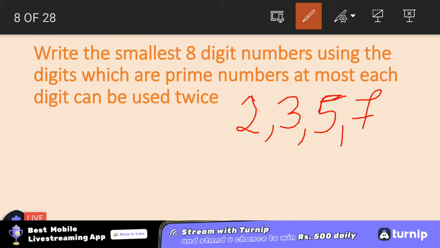Now we need to make the smallest 8-digit number using these prime numbers. Hurry up. So try making the number from these digits.